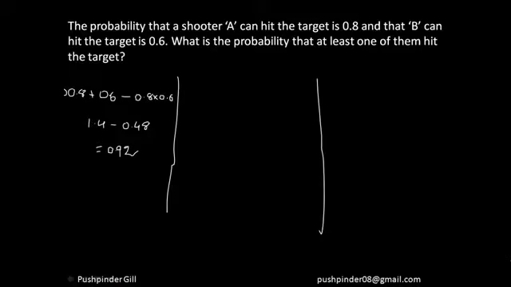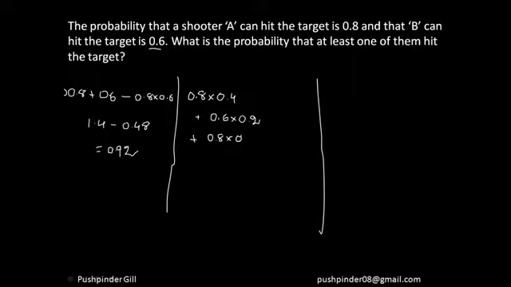The second way which I did, I just recommend you to rewind the video back to where I explained at least one, so that you don't get disturbed by this. So probability of event A happening into probability of B not happening. Probability of B happening is 0.6, so probability of B not happening is 0.4, that is 1 minus 0.6, plus probability of B happening into probability of A not happening, that is 0.2, right? Plus the probability of both the events happening.